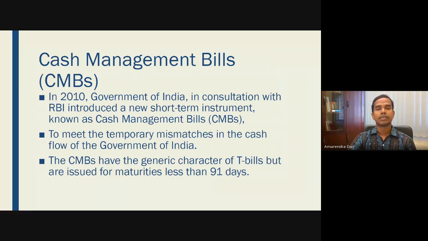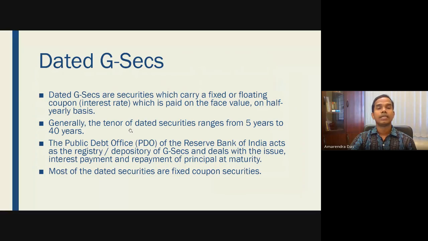So cash management bills have treasury bill type characteristics, and they are issued for less than 91 days. So these are, you can say, short-term treasury bills. And then we have dated GSEC or government securities. Dated government securities are basically the securities which carry a fixed or floating coupon. Coupon here is basically interest rate. So dated securities are relatively long term in nature, and they carry a fixed or floating rate of interest or coupon, which is paid on the face value on half yearly basis.